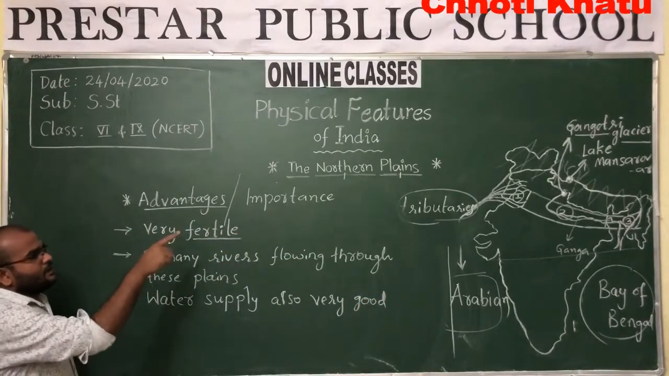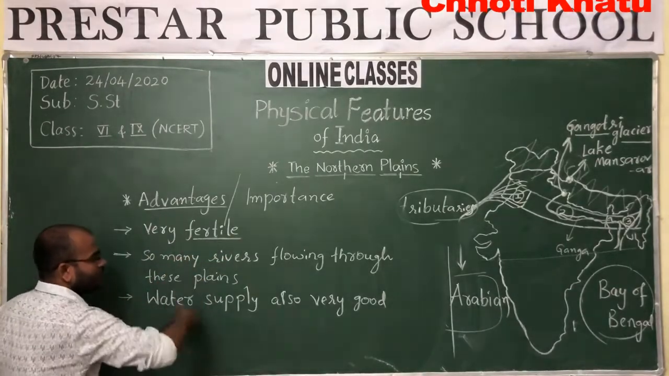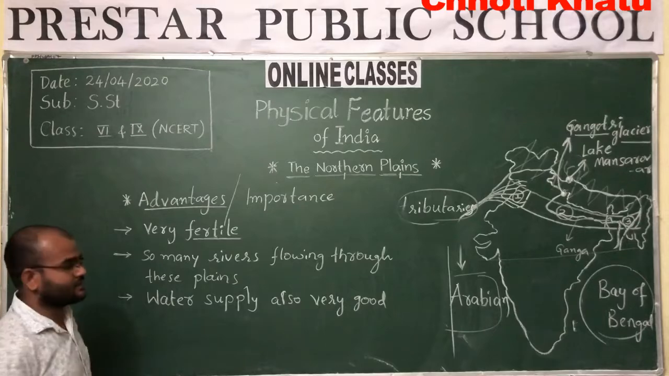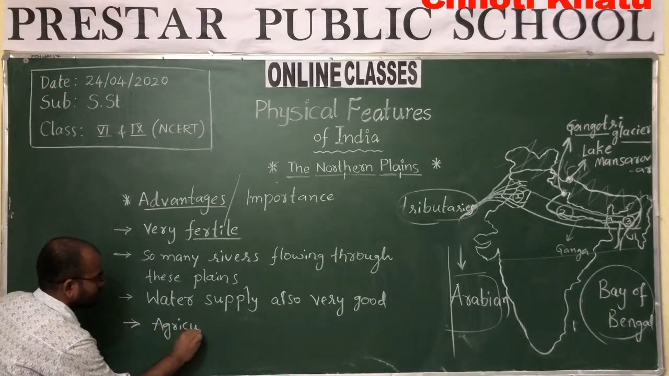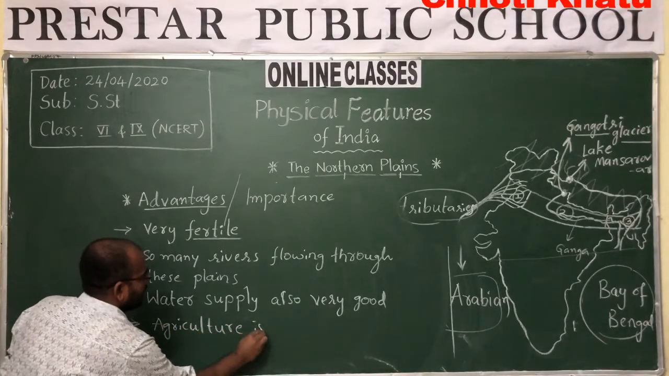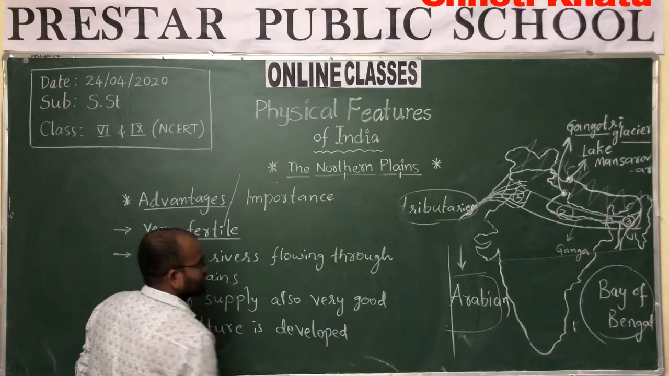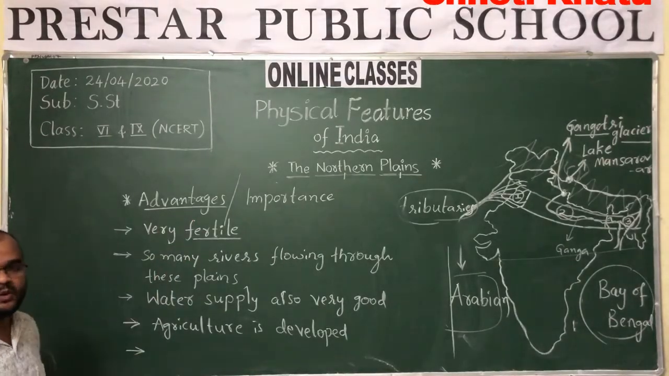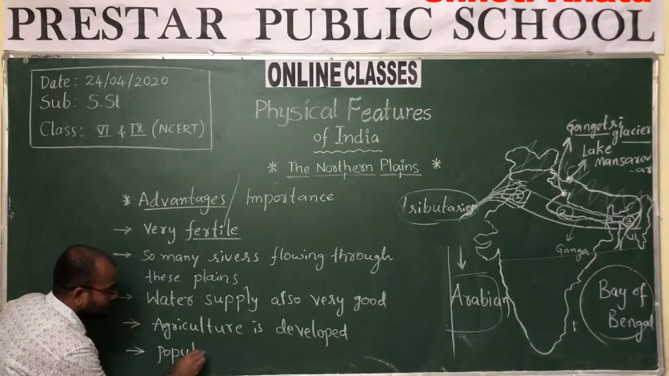Okay. And plain land means already the land is flat. Because of all these reasons, these plains are suitable for agriculture. So agriculture is developed here. Okay. So more number of people settled here. More number of people settled in these plains. So we can say that population density also more.